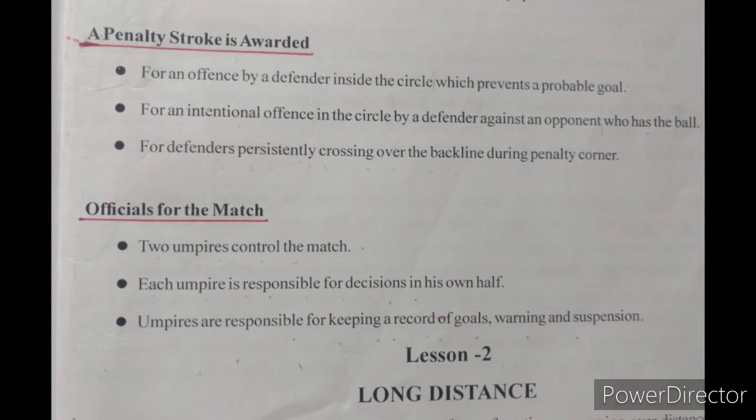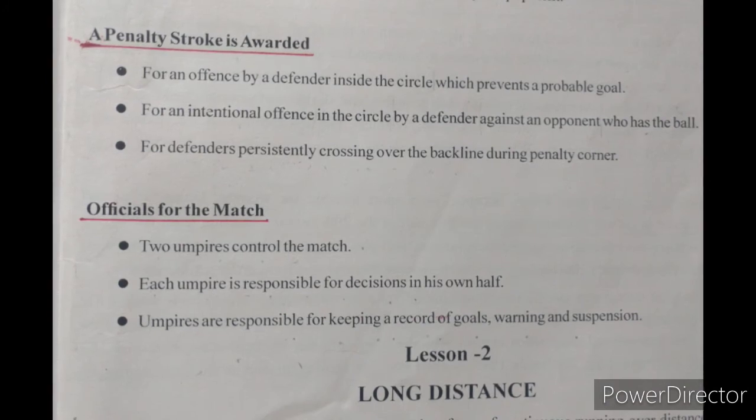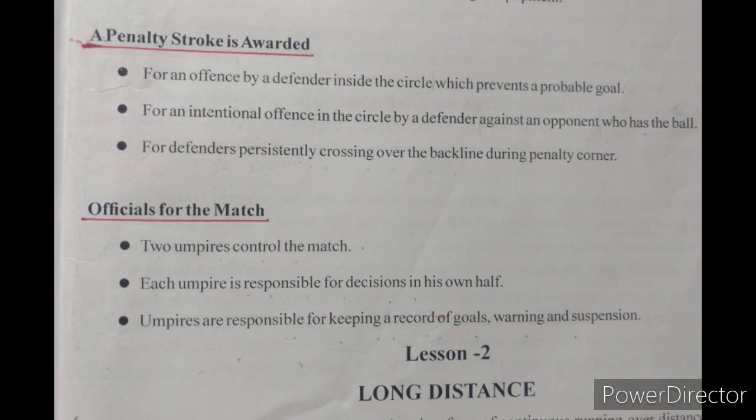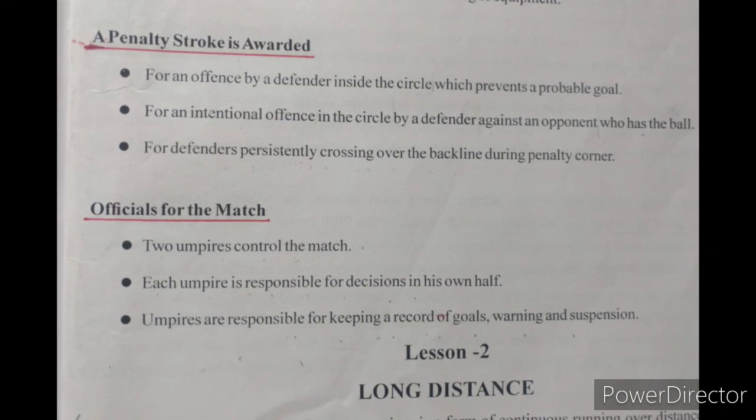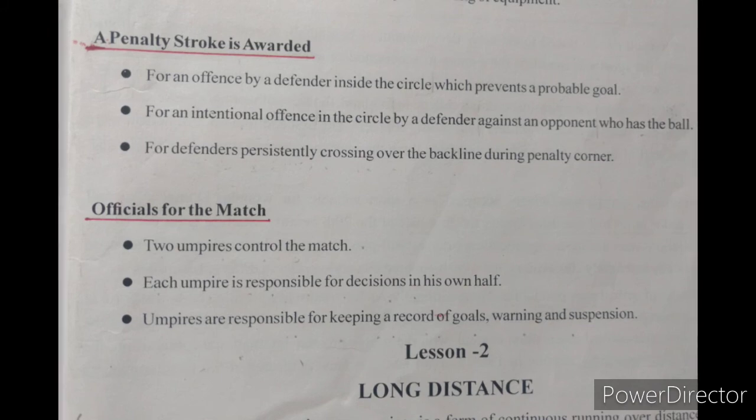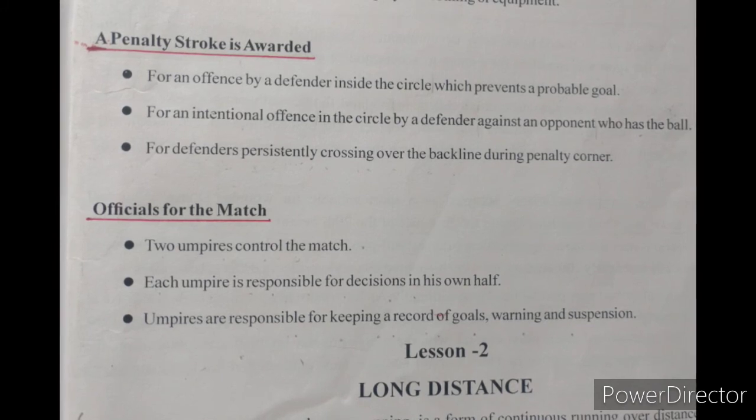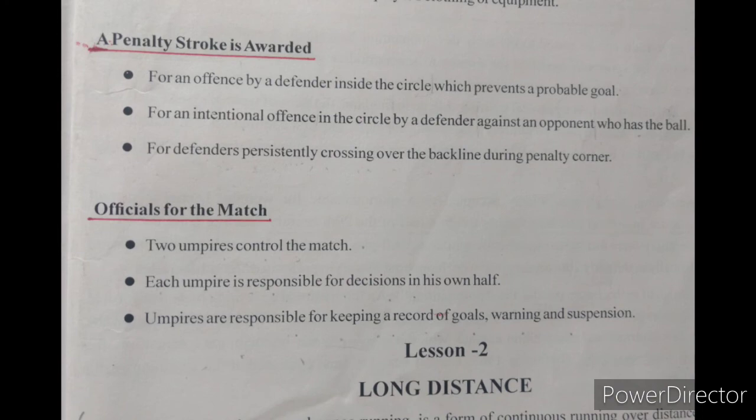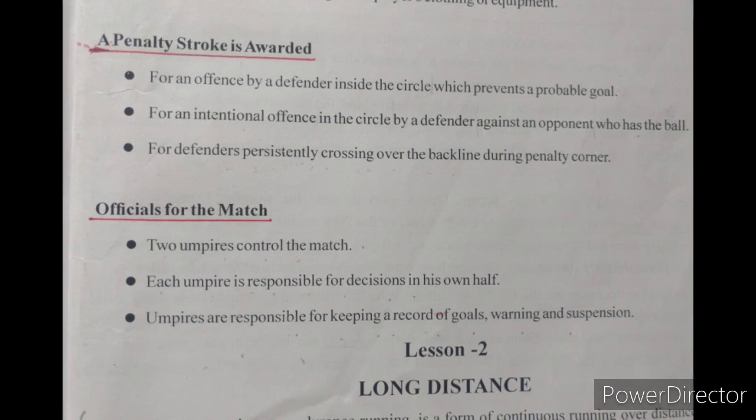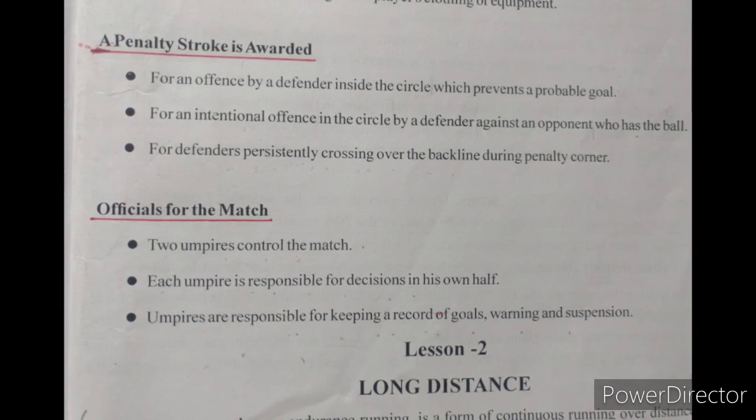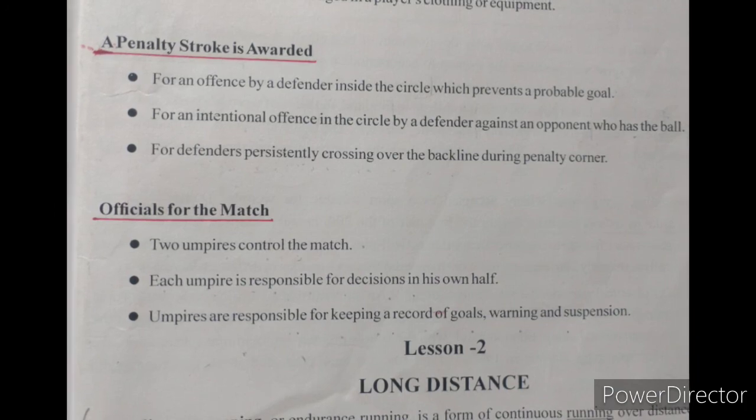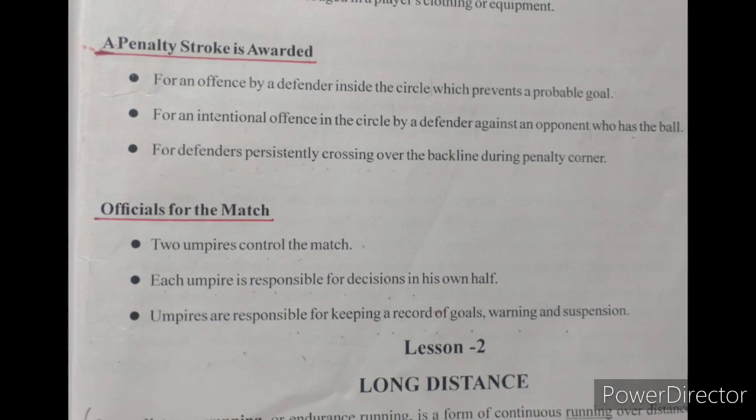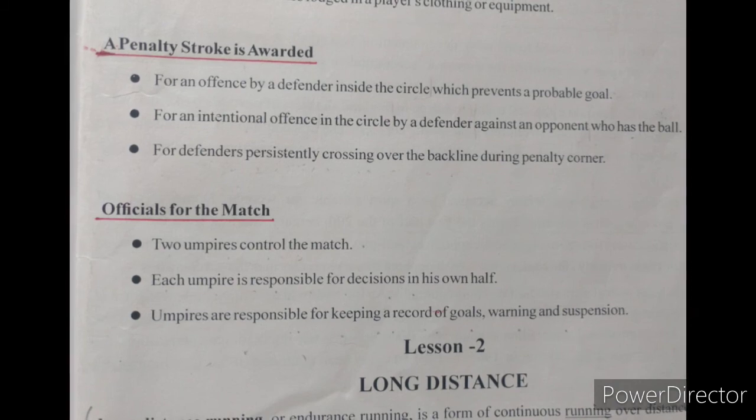Next, a penalty stroke. A penalty stroke is awarded for an offence by a defender inside the circle, which prevents a clear shot of goal. For an intentional offence in the circle by a defender against an opponent who has the ball. For defenders persistently crossing over the back line during a penalty corner.